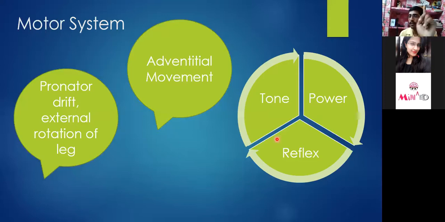If the patient is having lower motor neuron involvement, the commonest tool is manual muscle testing. 0 to 5 grading is there. We can go for isolated muscle testing and we'll look for that. Another thing, if the patient is having involvement of the upper motor neuron like stroke, we'll go for the voluntary motor control grading system.